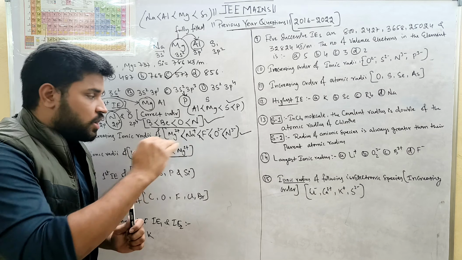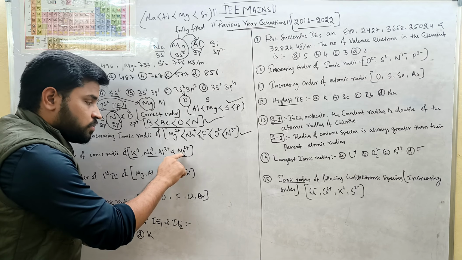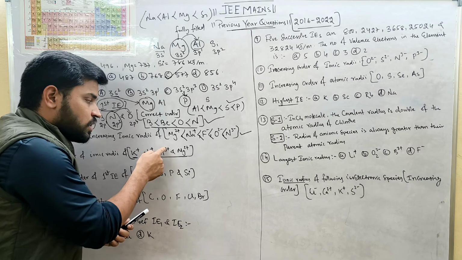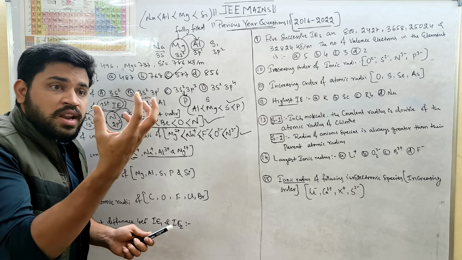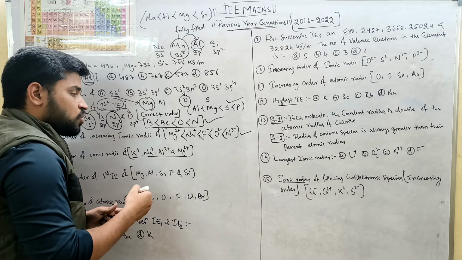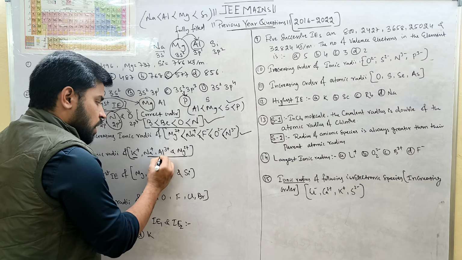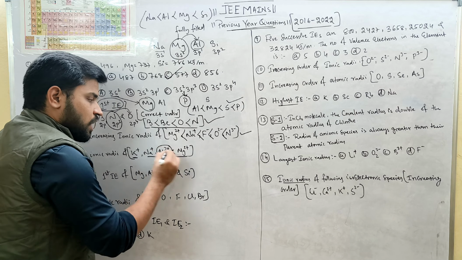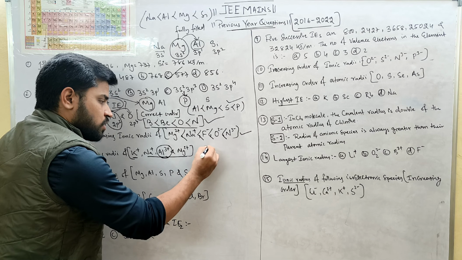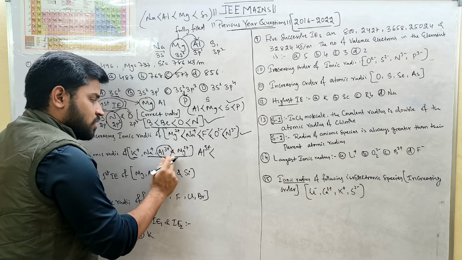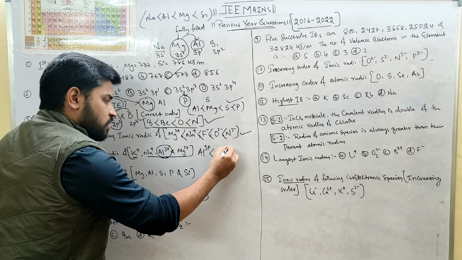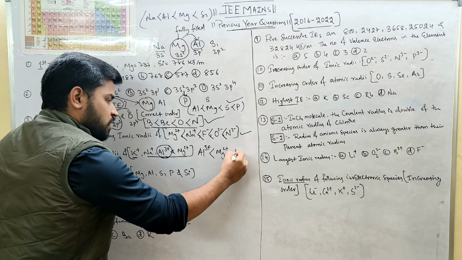In this case, the more the charge, the lesser will be the ionic radius. So who will have the lesser radius? Aluminium, because of more charge on the cation. So Al3+ will be smaller than Mg2+, then Na+.